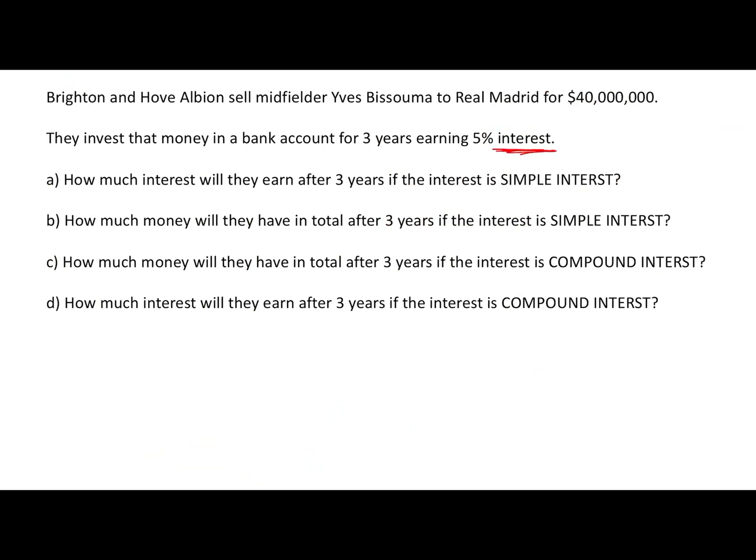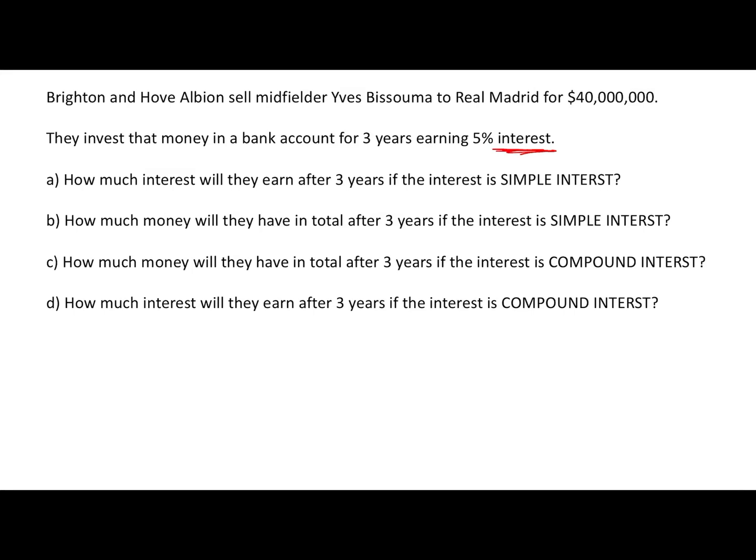Now, I've explained what interest is many times, okay? It's basically the cost of borrowing money. So if you put money in a bank, effectively what is happening is you are lending money to the bank. You're giving your money to the bank. They're borrowing it from you. So they have to pay you interest. You have to pay to borrow somebody's money, okay? So the bank will have to pay Brighton and Hove Albion 5% of their money every single year for 3 years.